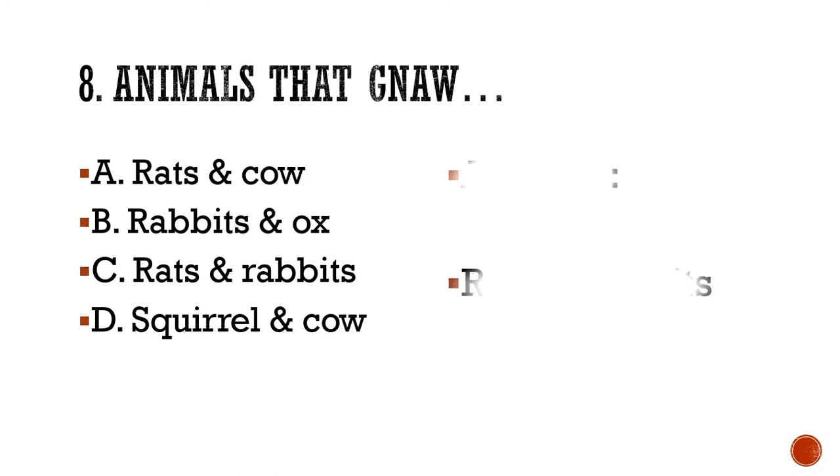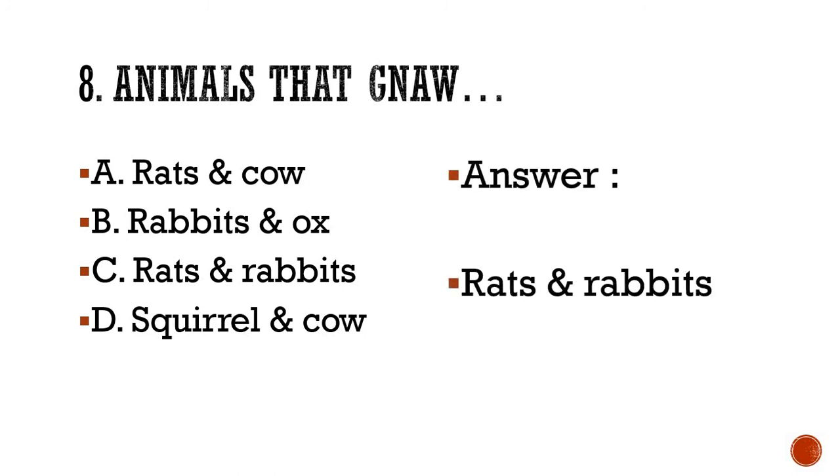Let's see what the correct answer is. Please check your answers if you have written. Correct answer is rats and rabbits. Also the squirrels, but here with the squirrel option is given cow. So correct option is rats and rabbits. So this is also the way how I can twist the questions to confuse you in MCQ. Please be alert while you are reading the question as well as the options. Read it thoroughly before giving the answer. Moving on to the next one.